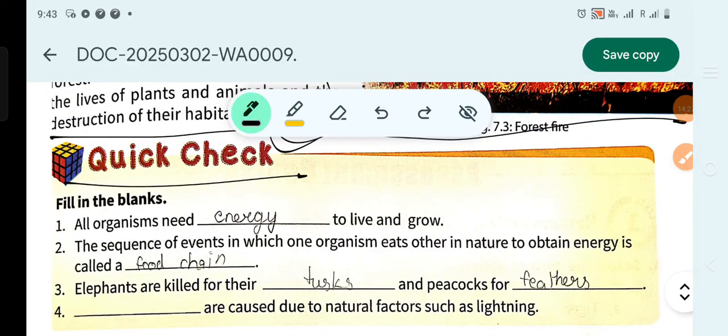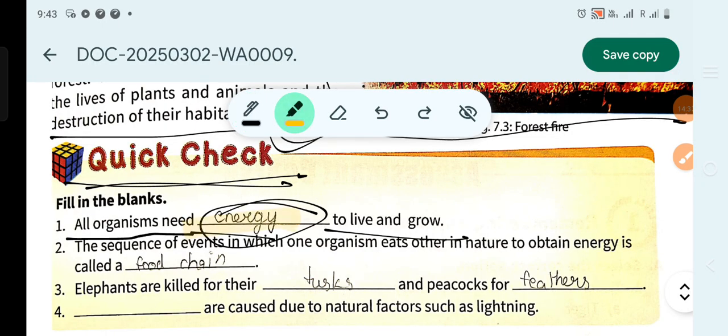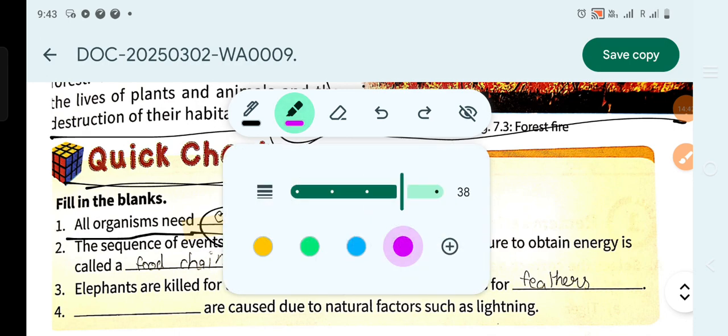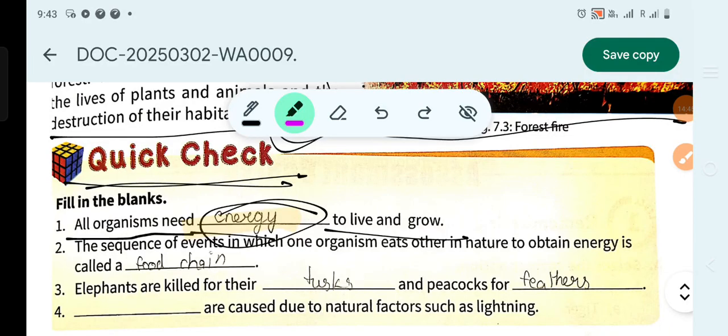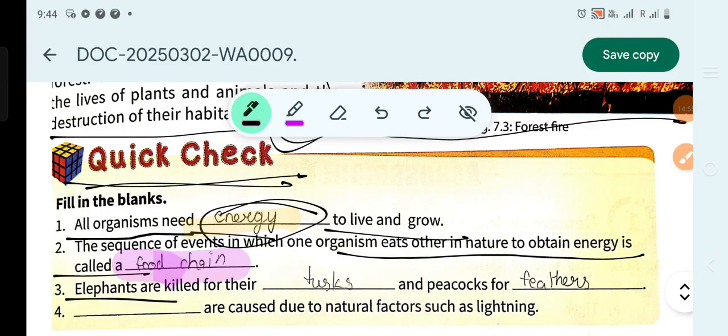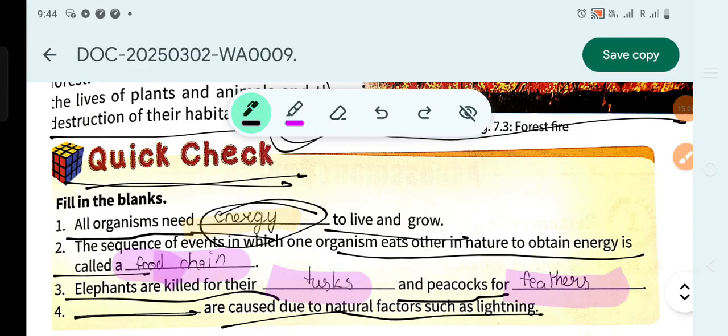Now there is a quick check for all of us. All organisms need dash to live and grow. Well, all organisms need energy to live and grow. The sequence of events in which one organism eats another in nature to obtain energy is known as a food chain. Elephants are killed for their tusks, and peacocks and many birds are killed for their feathers. Dash is caused due to natural factors such as lightning.